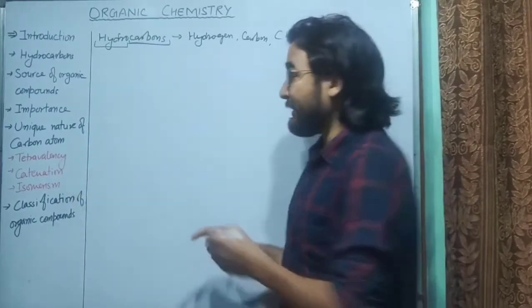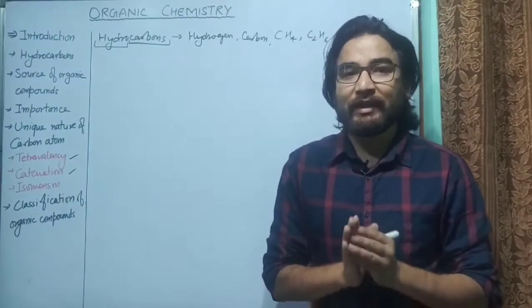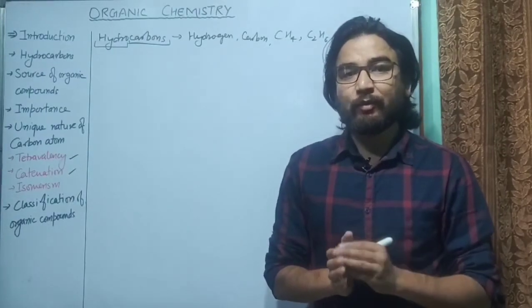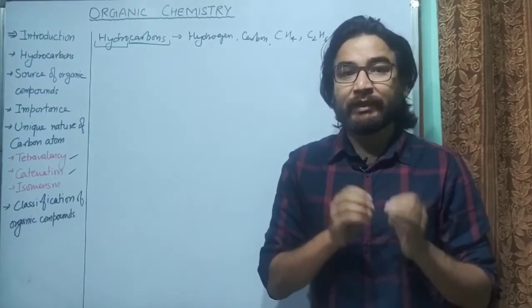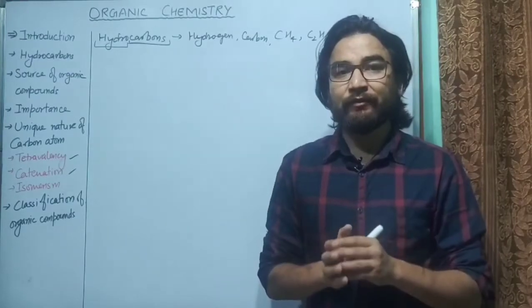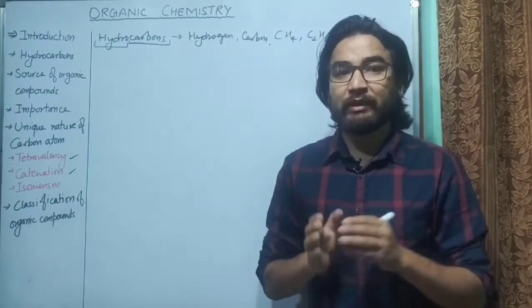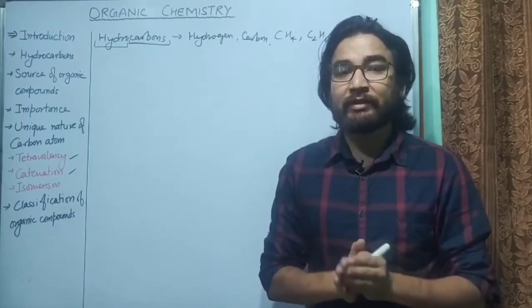The second is catenation. So what is catenation? Catenation is the property of an element due to which its atoms can link to each other to form a long chain. The tendency of an atom to form long chains by self-linking is known as catenation.